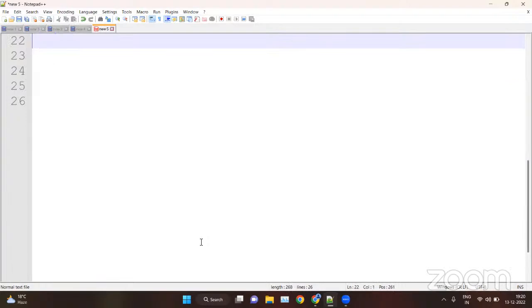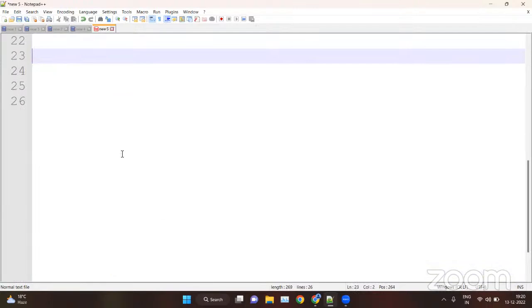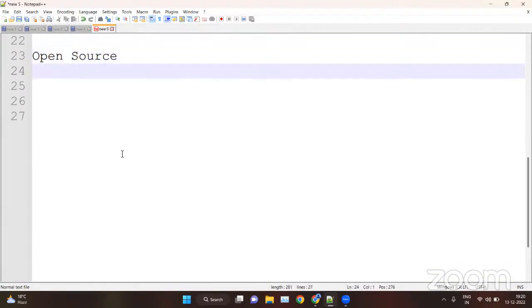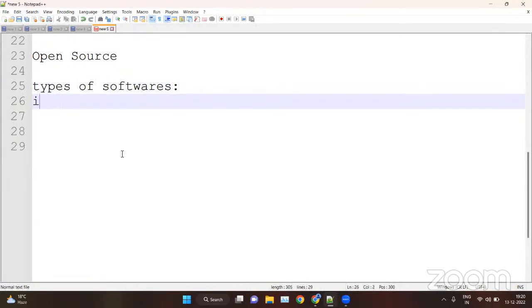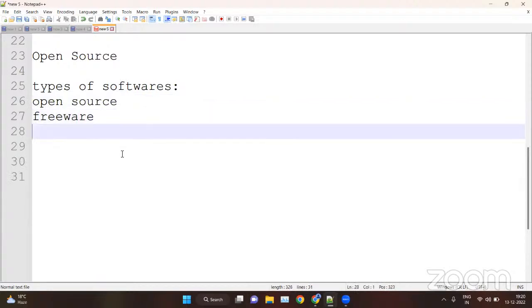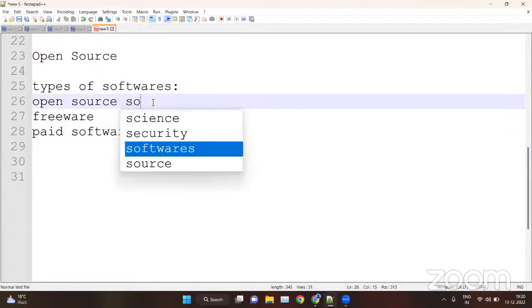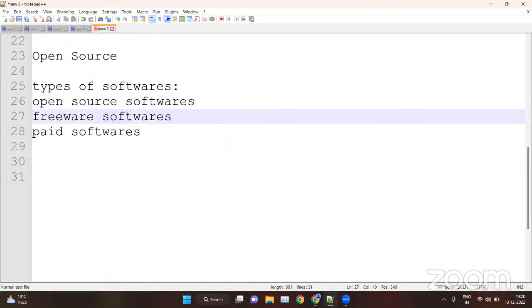There is one more feature of Python, that is, Python is open source. Now, what does open source mean here? We have three types of software. First, we have open source, then we have freeware, then we have paid software.